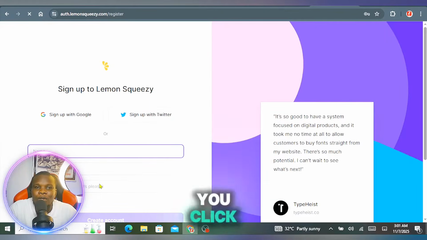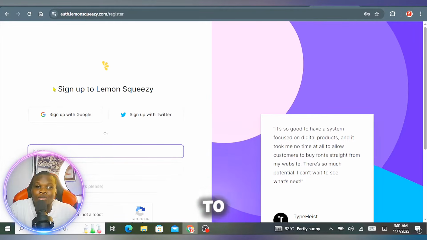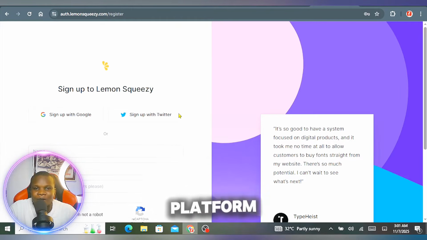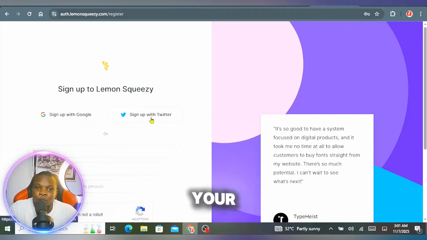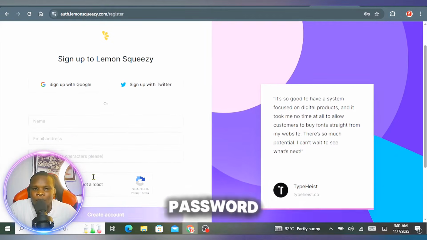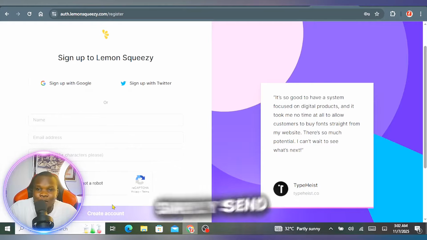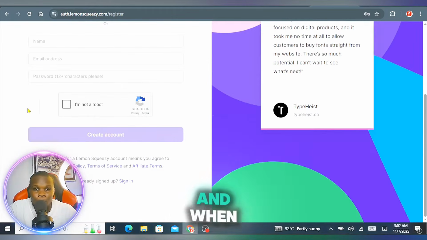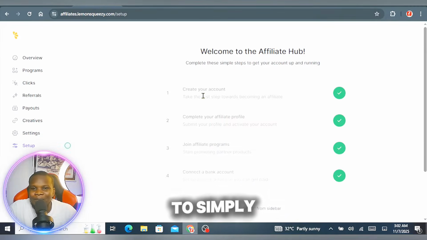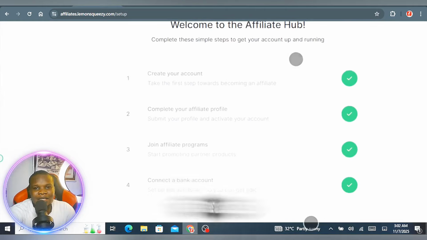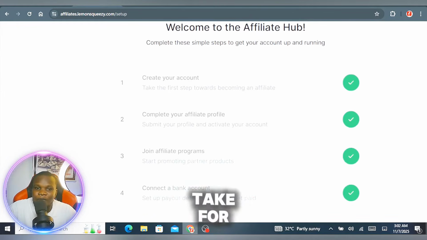All right, and when you click on that, it is going to simply prompt you to sign up on this very platform, either with your Google account, your Twitter, or you add your email address, your name and password. Okay, so whichever one you choose to go with, you are good to go, right? And once you add all of these things, they're going to simply send a verification to your email, and when you click on the verification link, your account will be verified. You're going to simply get this particular section right here ticked for you. All right, these are the detailed steps that you need to take for this to work for you.